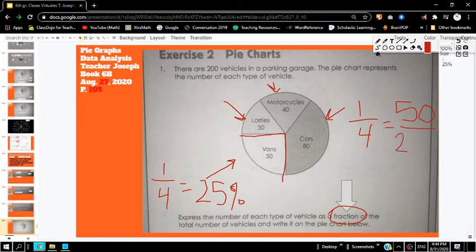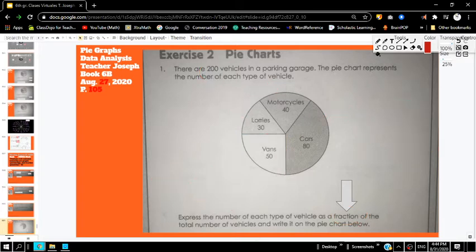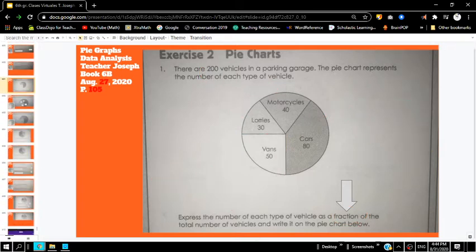So the total would actually be 200. That's the total number. We already know that, so we can compare the number of lorries to the total, the number of motorcycles to the total, and the number of cars to the total, and get our fractions. Let's do that on the next page. I'm going to show you these quantities as fractions.